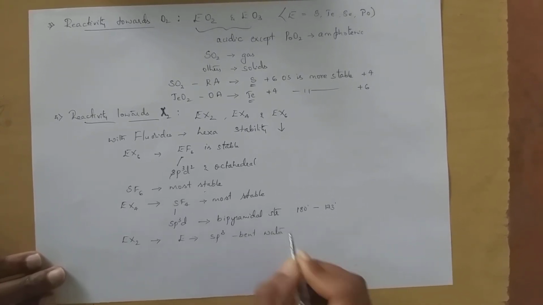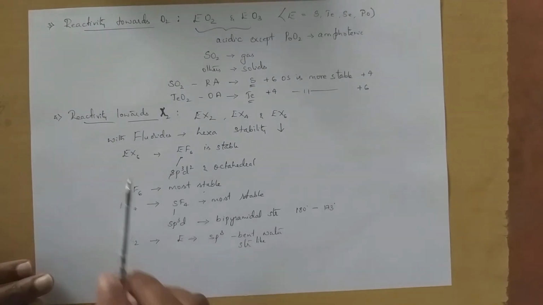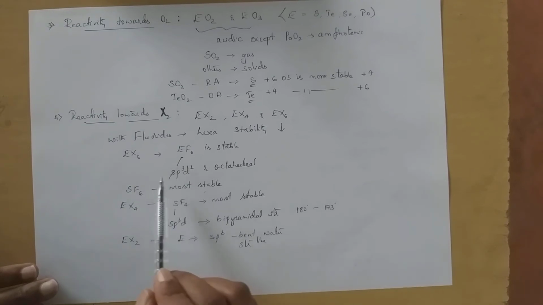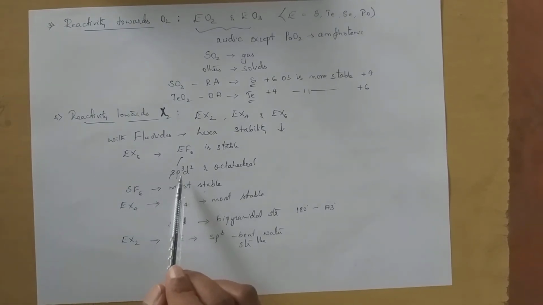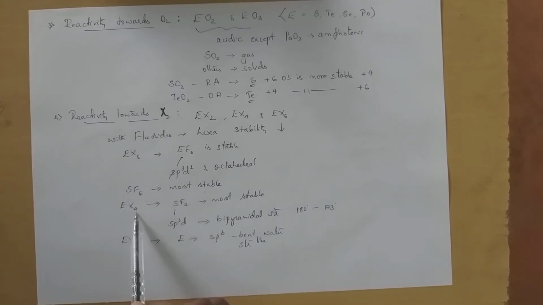So EX6 means E undergoes sp3d2 and octahedral geometry, whereas EX4 means E undergoes sp3d and bipyramidal structure, whereas EX2 means E undergoes sp3 hybridization and has a bent structure like water. So this is about the reactivity towards halogen.